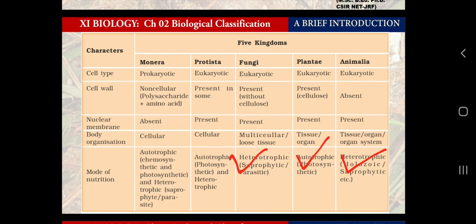See, saprophytic means they depend on dead organic matter for their nutrition requirements. Sapro means dead. So nowadays we are not using the term saprophyte. We are using the term saprobe sometimes. Because why phyta? The word phyta or phytic means plants. As we all know, in our previous classifications we were including algae and fungi in plants. So you will encounter the term saprophytic. Otherwise we must use the term saprobe because they are microbes. So saprobe and saprophytic are the same thing.